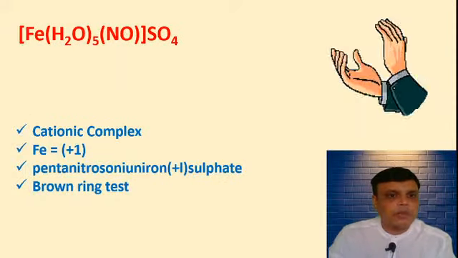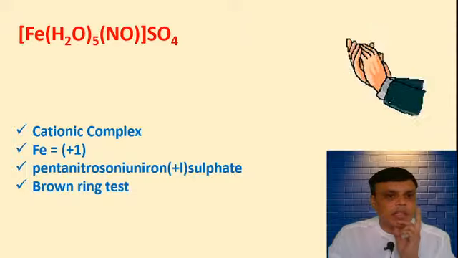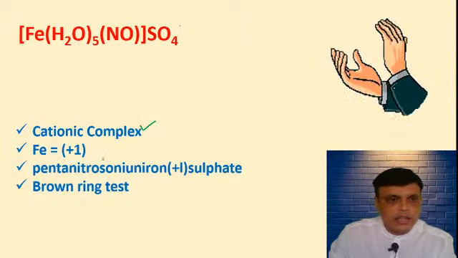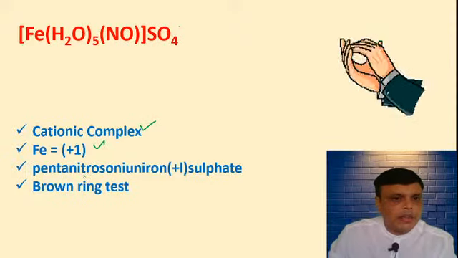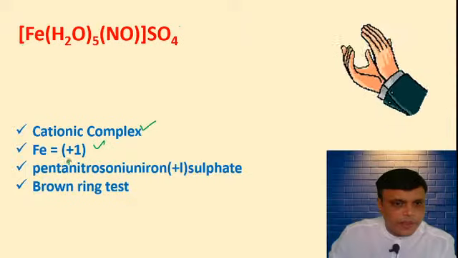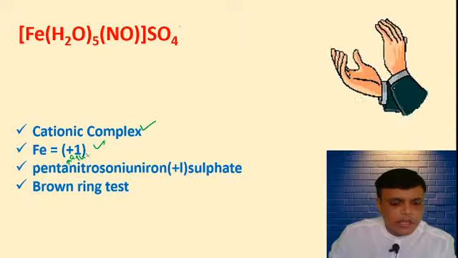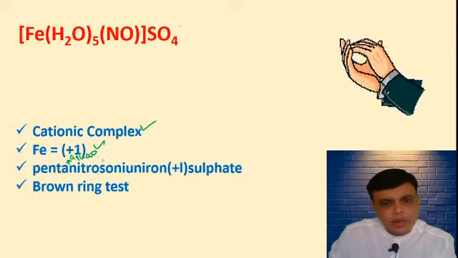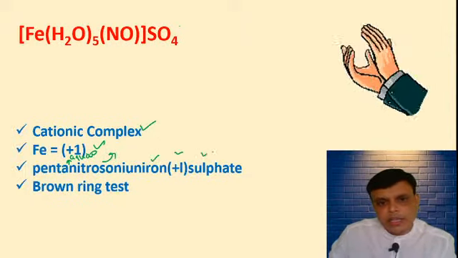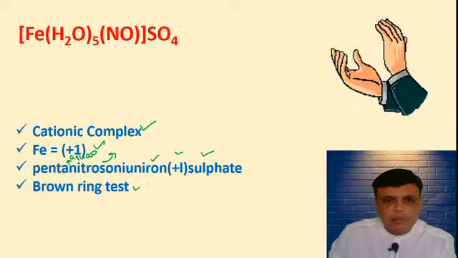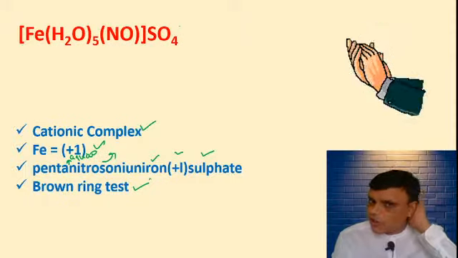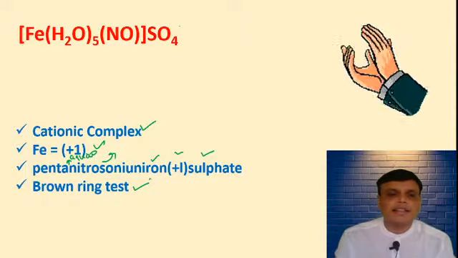It is a cationic complex. Fe+1, ये भी हम लोगों ने करेक्ट बोला है. Cationic is correct. Fe+1. पेंटा एक्वा, यहाँ पे एक्वा होना चाहिए, लिखा नहीं है. पेंटा एक्वा, नाइट्रोसोनियम और नाइट्रोनियम, you can write iron 1 sulfate, and it is formed in brown ring test for the detection of acidic radical, that is nitrate.